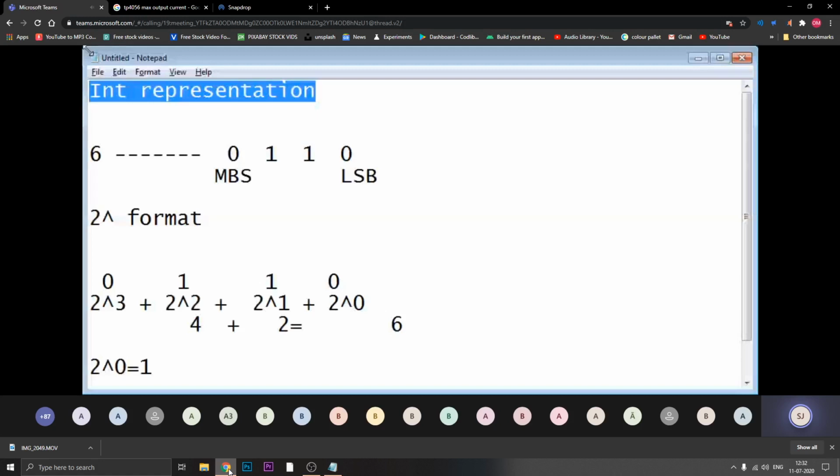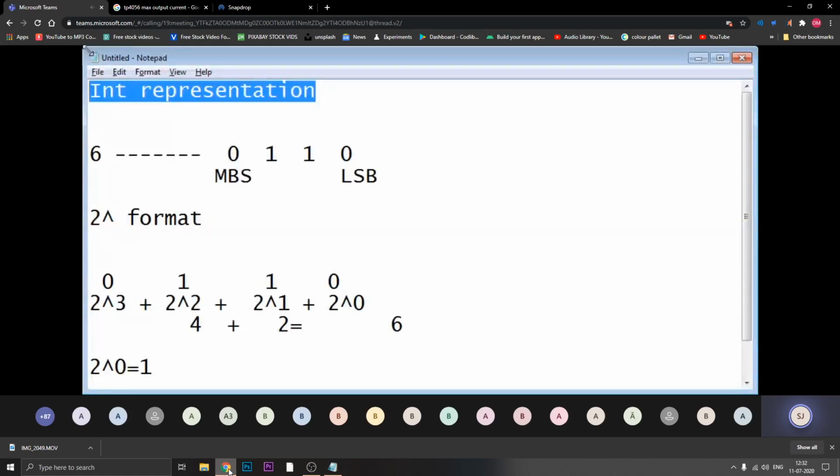We have just represented non-negative data, in the sense of positive data, in a binary format. Each bit is represented with a power of 2, that is 2 raised to 0, from rightmost to leftmost, up to the most significant bit, and so on. Now if I want to represent negative data, you need to calculate 1's complement and 2's complement.